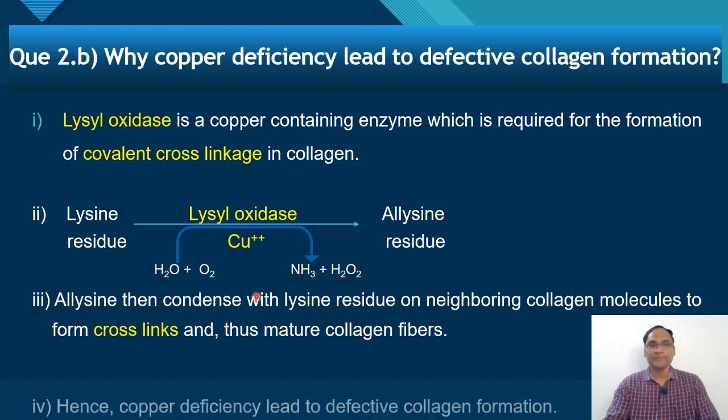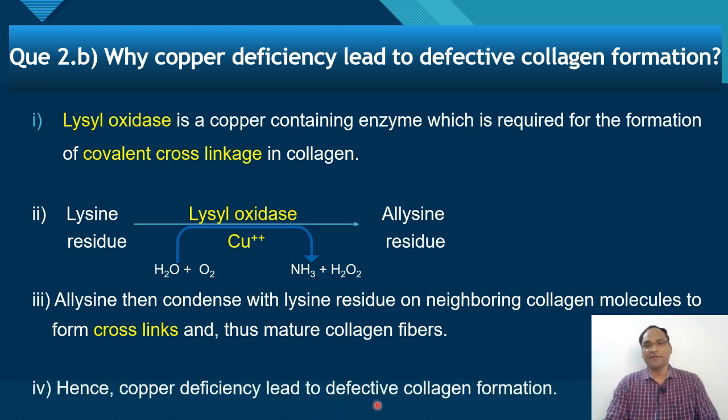So that is why copper deficiency leads to defective collagen formation. So you have to recollect what you read during the mineral part: which enzyme contains copper and what is the role of that enzyme in collagen formation. So the enzyme is lysyl oxidase.